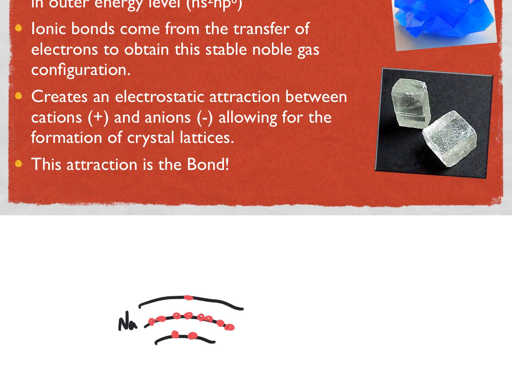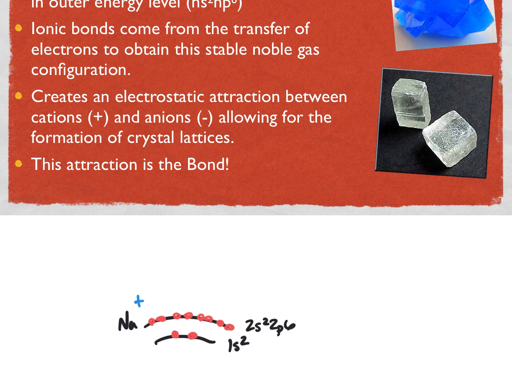Sodium, neutral, is 1s2, 2s2, 2p6, 3s1. Now, that electron in the 3s1 is unstable, and the only way to make it more stable would be to add 7 electrons in order to achieve the octet. And the octet means it has 8 electrons in the highest energy level. Or what it could do is unlock a trapped octet underneath its outermost energy level. And that's what it's easiest to do. It's easiest to get rid of its electron on the outside, and what it does is it opens up an energy level on the inside, and this sodium atom now becomes a sodium +1 ion.